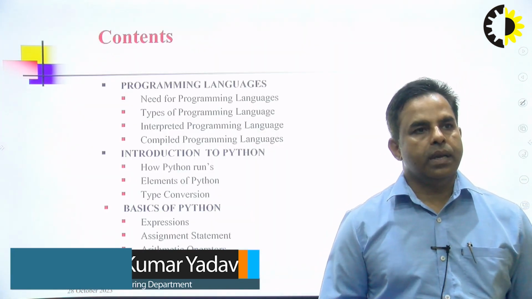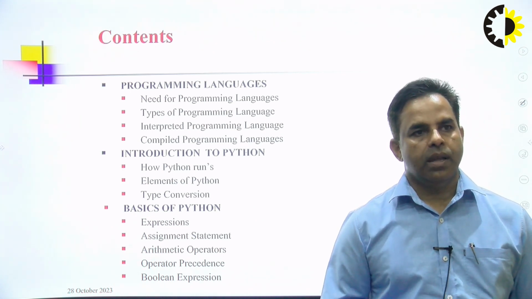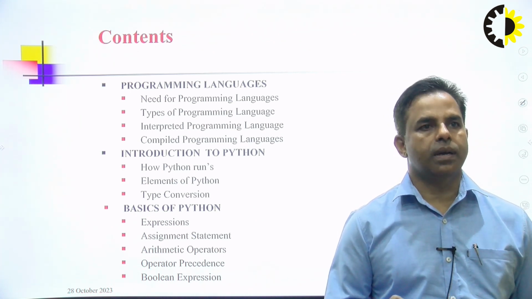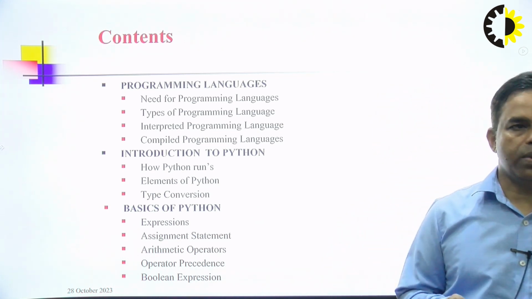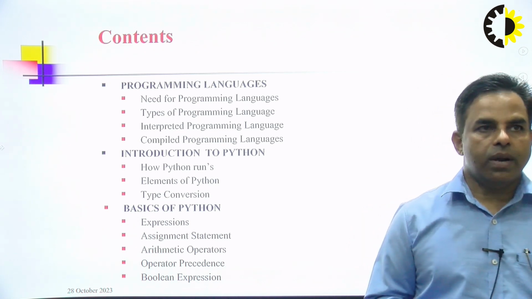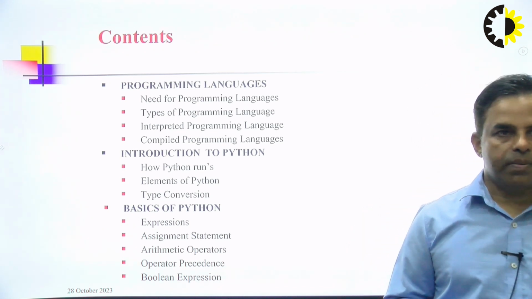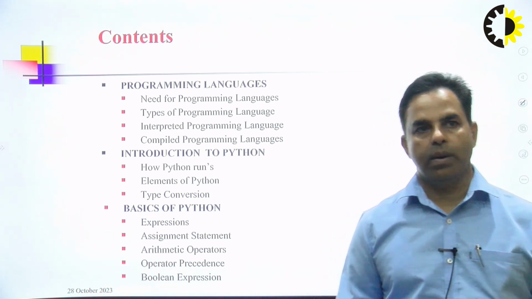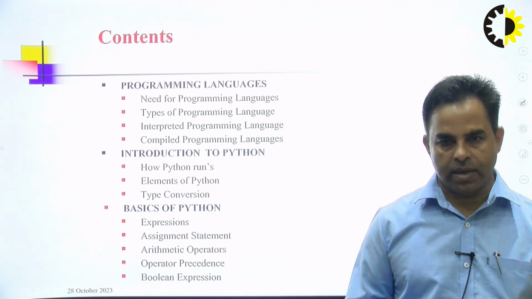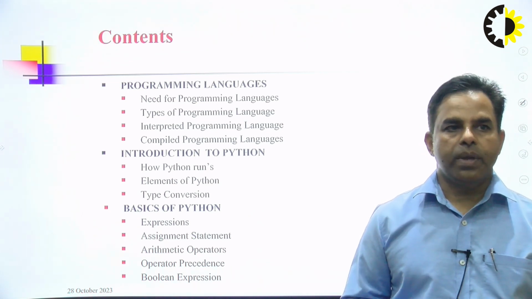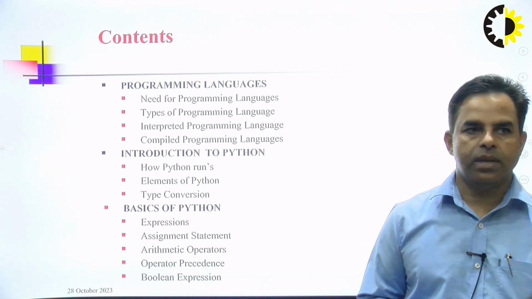Today I am including these points. This is my contents. There are three main concepts in the contents, and inside the contents there are a lot of sub points included. First content is programming languages: need for programming languages, types of programming languages, interpreted programming language, compiled programming language, introduction to Python. It contains the subtopics how Python runs, elements of Python, type conversion.